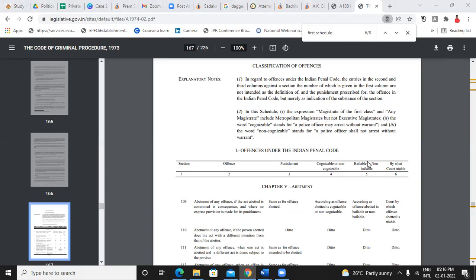Arrest warrant not needed in cognizable, correct. In case of cognizable, arrest warrant is not needed. Police officer can directly arrest. In case of non-cognizable, police officer needs to wait for the warrant. Bailable means you can get bail because it is not that serious. Non-bailable means you cannot easily have bail.